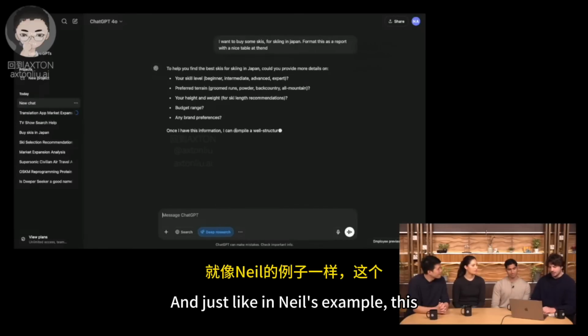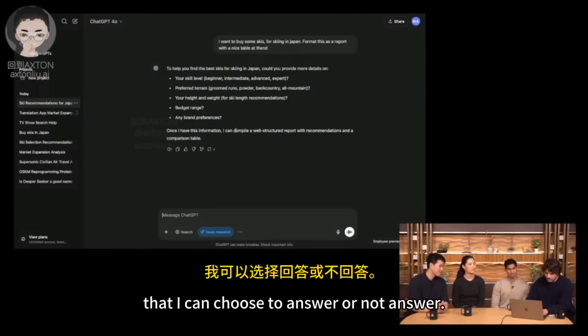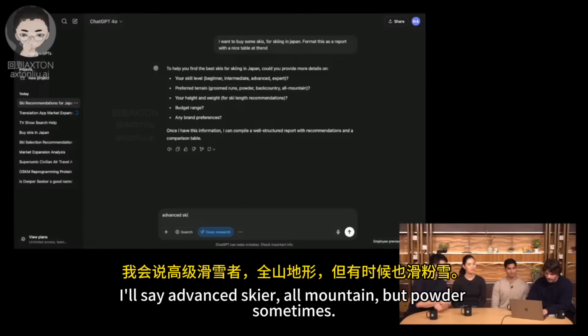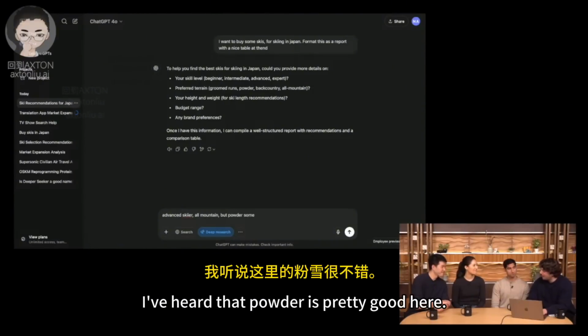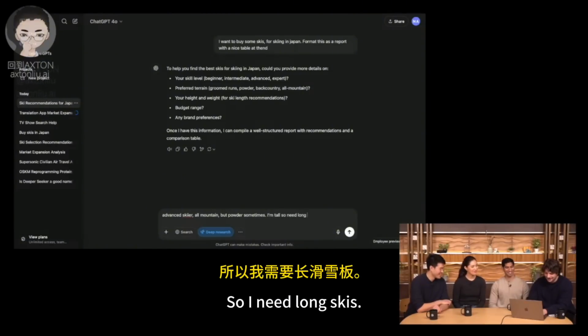And just like in Neil's example, this is going to come back with some questions that I can choose to answer or not answer. So I'll say advanced skier, all mountain, but powder sometimes. I've heard that powder is pretty good here. Hopefully we'll get lucky, fingers crossed, later this week. I'm tall, so I need long skis.